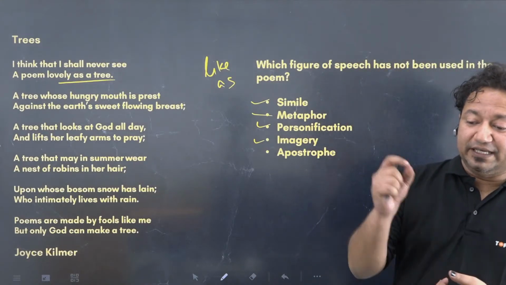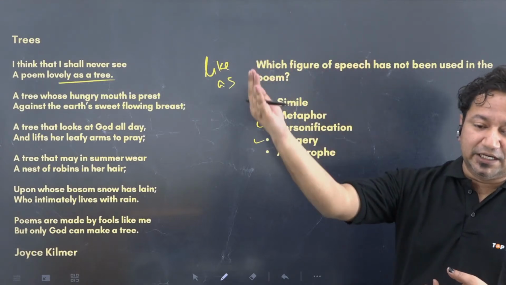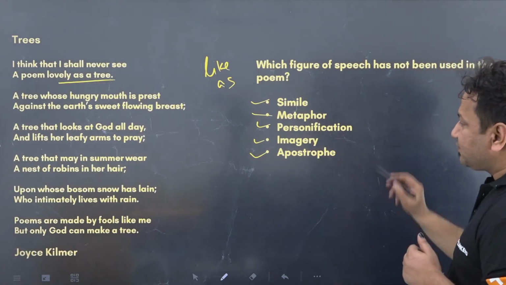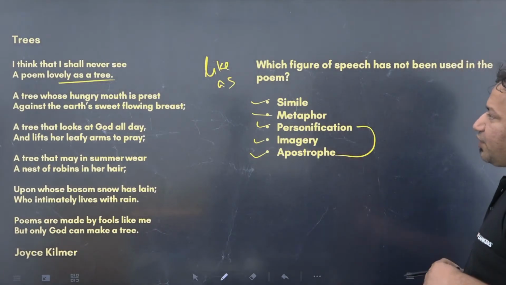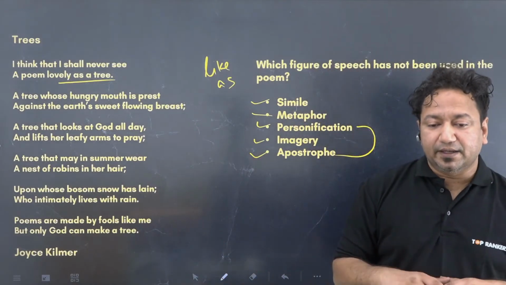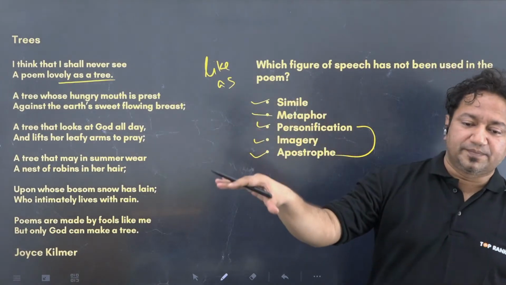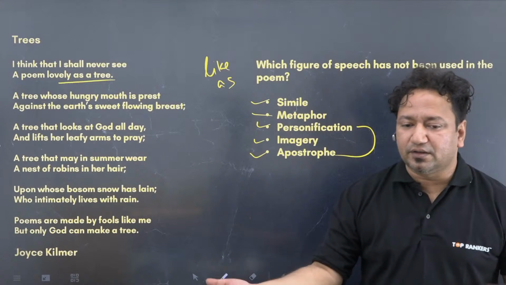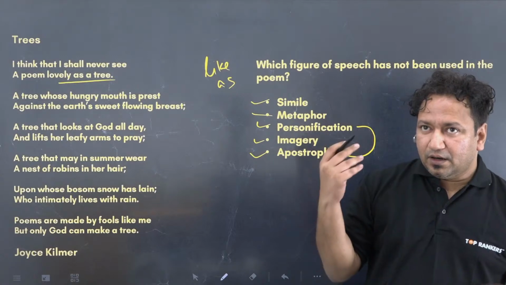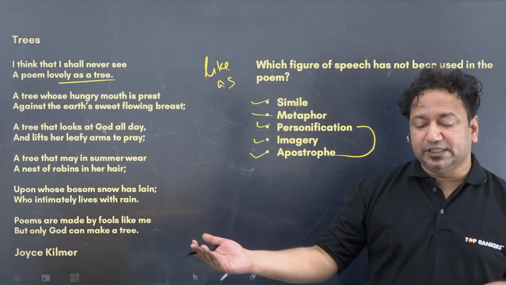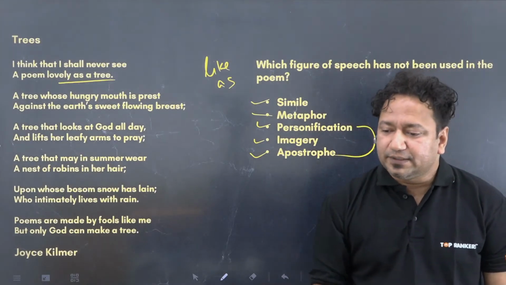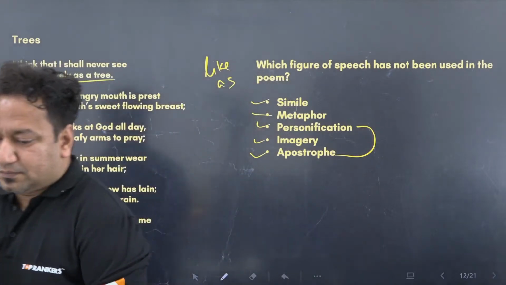It is normally used for advertisements, for the branding of perfumes and liquors. Imagery. Apostrophe is something else. People can get confused between personification and apostrophe. In apostrophe, what we do is talk to someone or something which is either dead or not present, or non-living, or non-human. Apostrophe: "Oh Himalayas, oh mighty ocean." Like in Ramayana, when Ram talks to the ocean, asking it to give him some way, that was apostrophe. Is that clear, everyone?